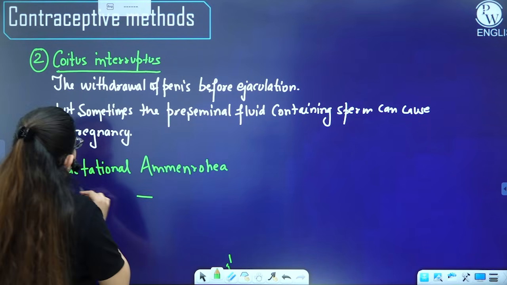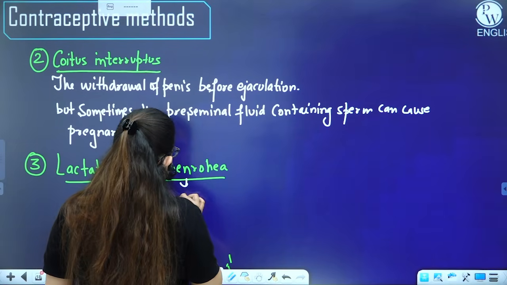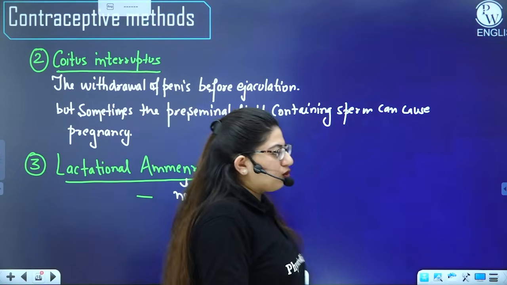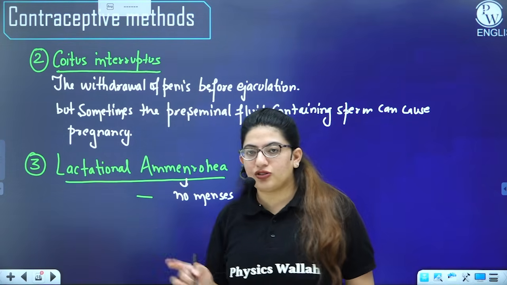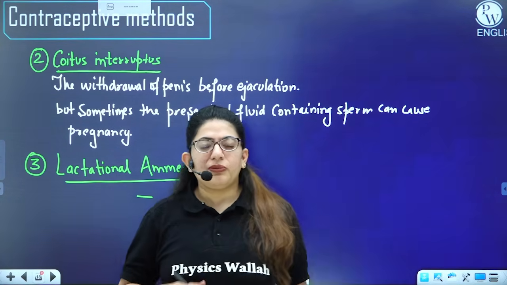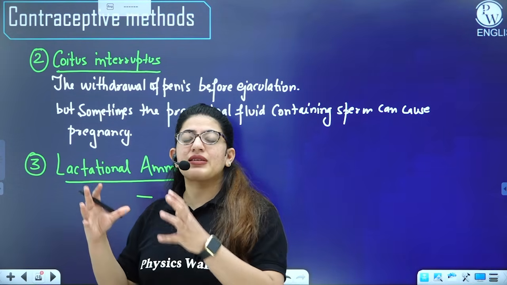So what is amenorrhea? First of all, amenorrhea means no menses. So when a female is having amenorrhea, no menses, when she is doing lactation. After the birth of the child, the female undergoes a period of intense lactation of around 6 months.